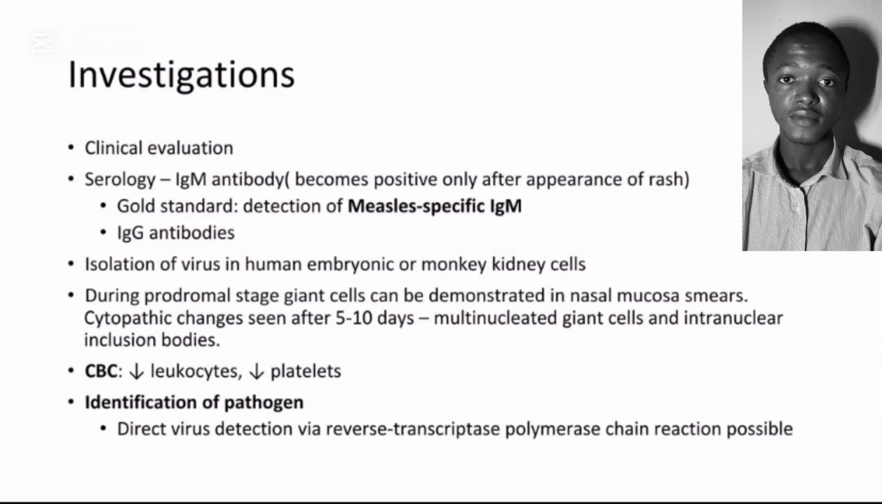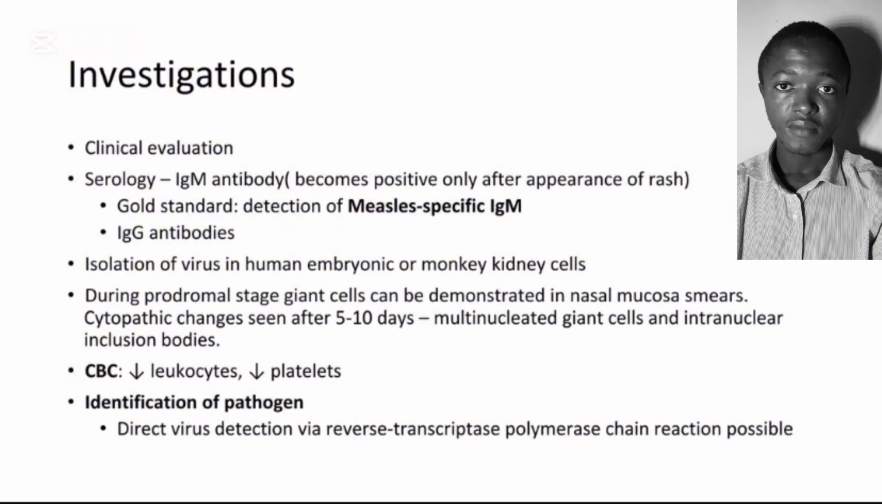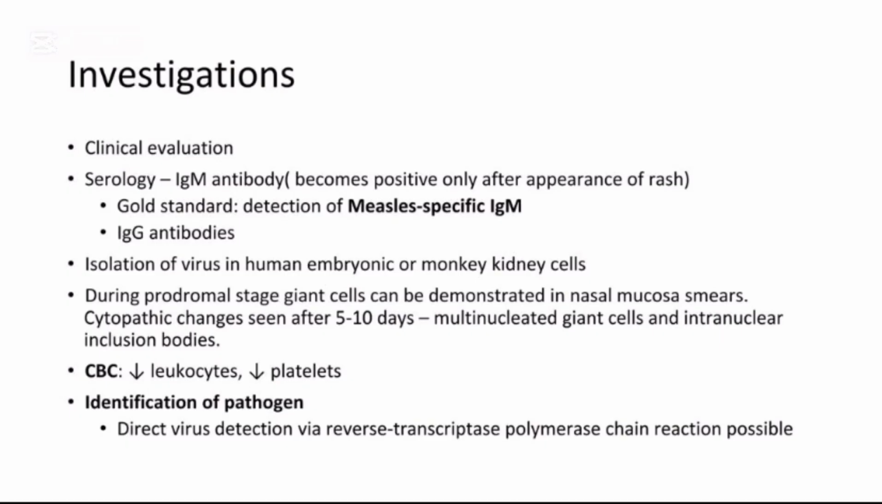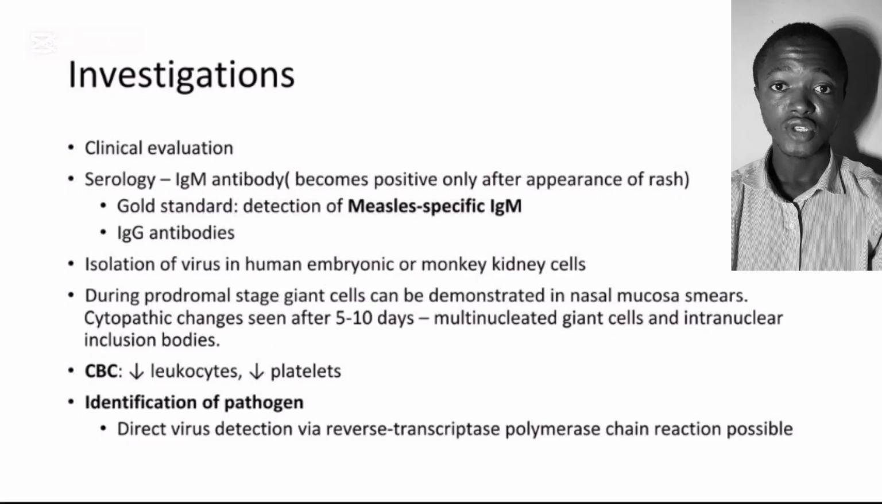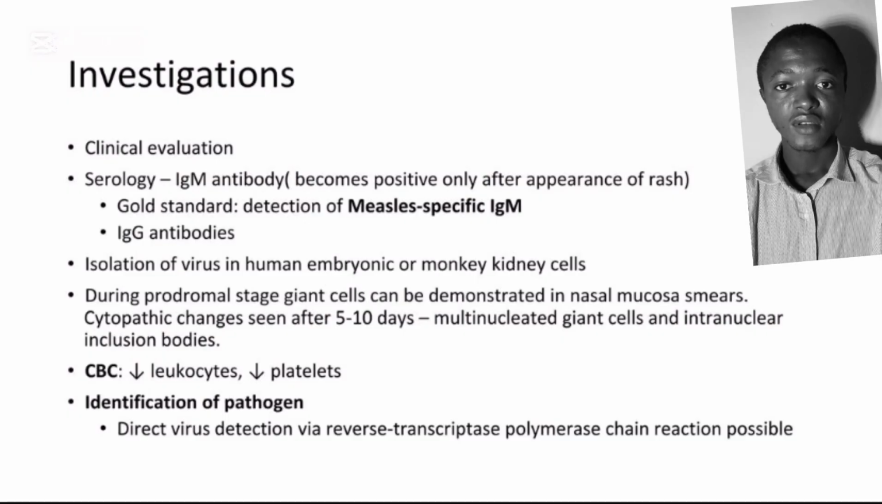So investigations. How do we investigate this particular virus? We investigate it using clinical evaluations, which include microscopy and serology. For the serology, we look for IgM, immunoglobulin M antibody. Using the gold standard, we detect measles-specific immunoglobulin M. Also, we look for immunoglobulin G antibodies. We also look for isolation of the virus in human embryonic or monkey kidney cells. And during the prodromal stage, giant cells can be demonstrated in nasal mucosal smears on the microscope.